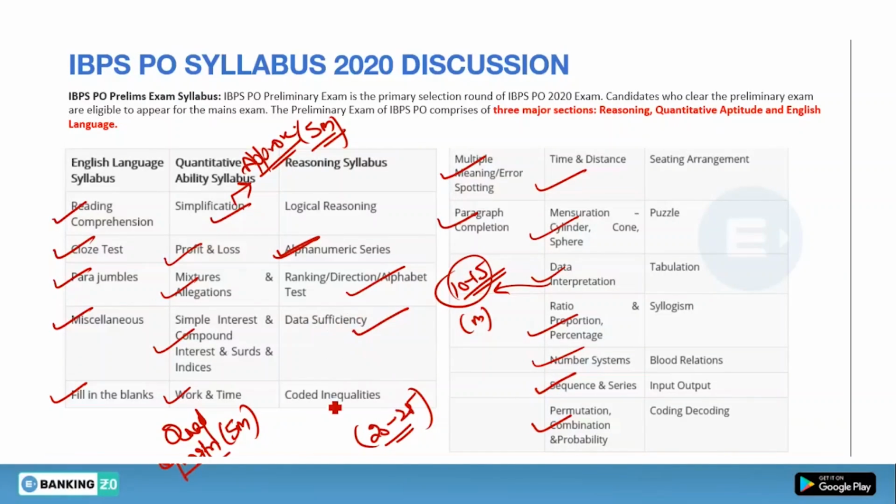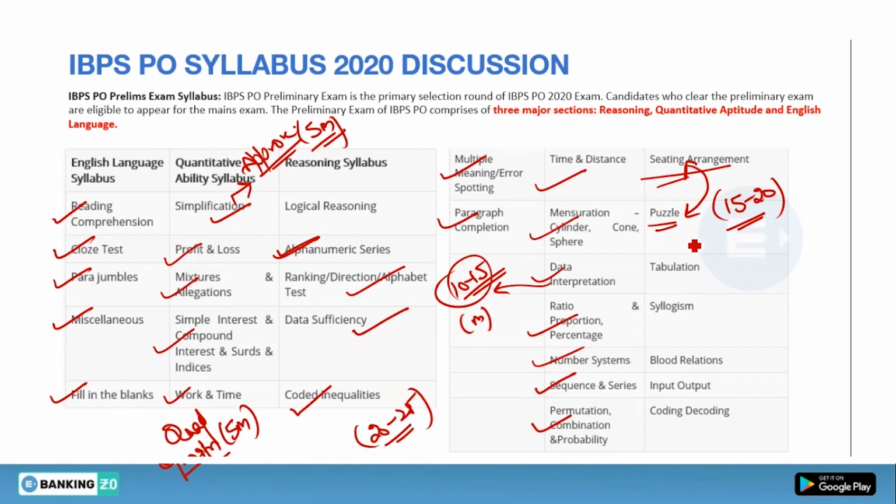DS means data sufficiency. Coded inequalities: it may or it may not come. Okay. Sittings, arrangement, and puzzle. These two topics are very important. If you include these two topics, it comprises 15 to 20 marks straight away. So if you master these two subjects, you will be able to score these marks very accurately.